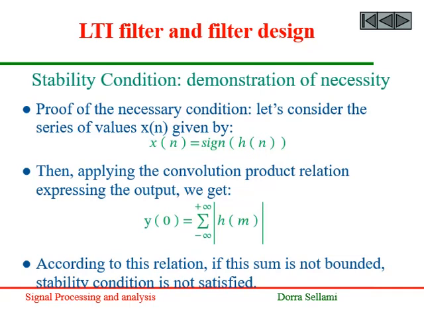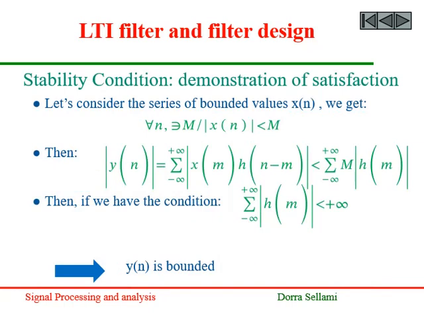Let's consider the series values of x given by the sign of the impulse response h. Then applying the convolution product relation expressing the output we get. The first output sample can be expressed as the sum of all the absolute values of the impulse response h. According to this relation, if this sum is not bounded, the stability condition is not satisfied, so it is necessary to get it. Here is a demonstration of sufficiency of the stability condition.